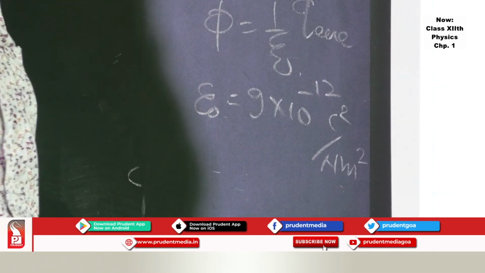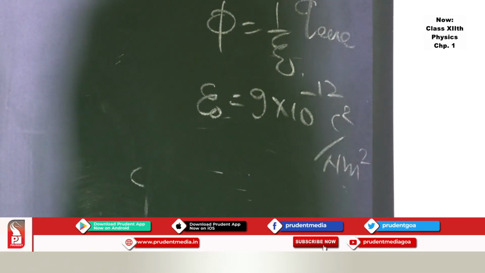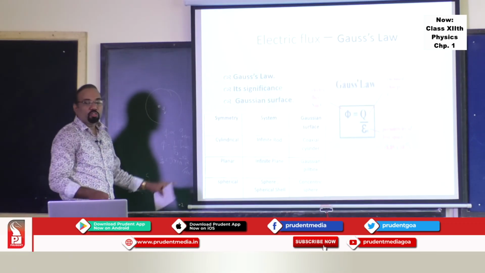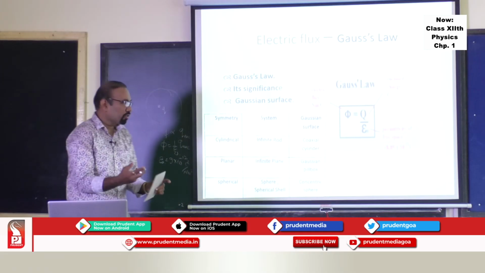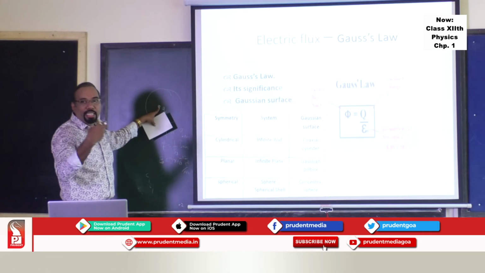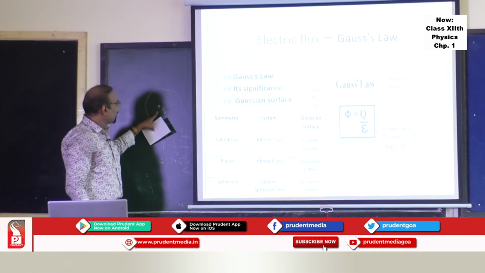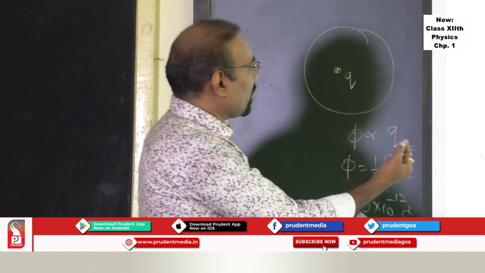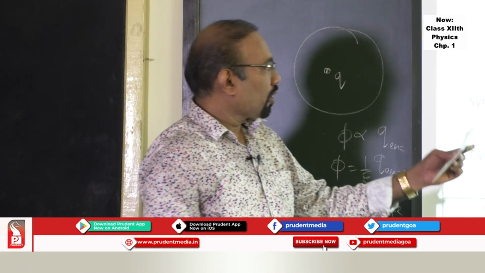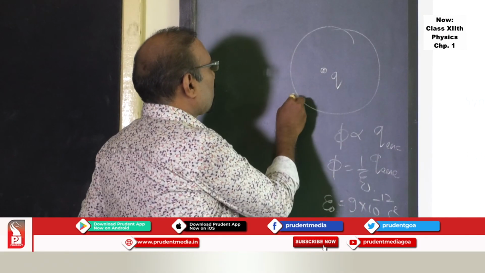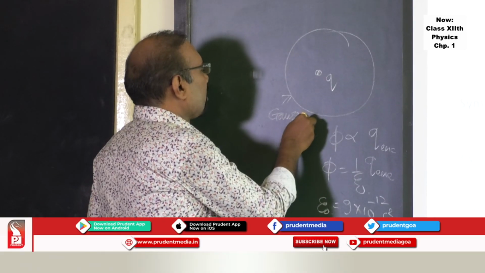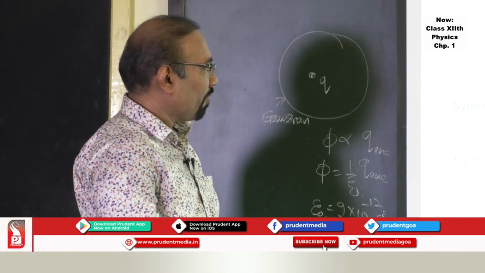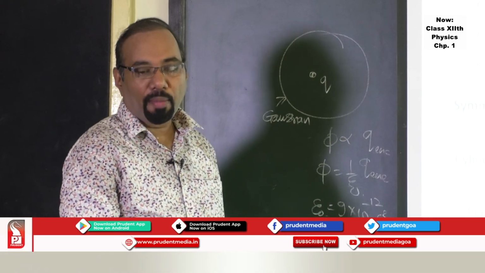This value you can find using 1 upon 4 pi epsilon 0 equal to k, and this epsilon 0 we can substitute to give the flux. Now this flux is nothing but the number of lines of force. So if the charge is stronger, it will emanate more lines of force. If the charge is weaker, it will emanate fewer lines of force. Now, depending on the system involved, you can construct a surface around this charge which is called a Gaussian surface. The shape of this Gaussian surface will help you find the total electric flux, and it will help you do some applications of this.